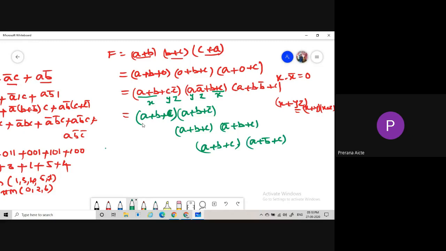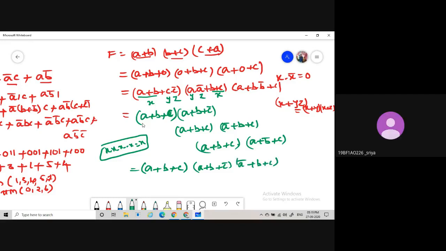x dot x is equal to x only. So A plus B plus C into A plus B plus C into A plus B plus C. Here three terms are the same, so we take it once: A plus B plus C. Then A plus B plus C bar, then A bar plus B plus C, then A plus B bar plus C.